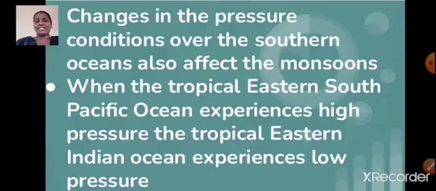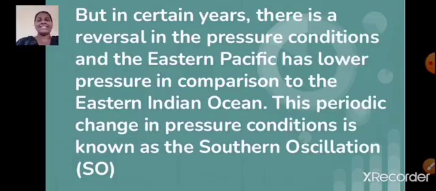Changes in the pressure conditions over the southern oceans also affect the monsoons, isn't it? When the tropical Eastern South Pacific Ocean experiences high pressure, the tropical Eastern Indian Ocean experiences low pressure. Okay, we have learnt about this, isn't it, students? But in certain years, there is reversal in the pressure conditions, and the Eastern Pacific has lower pressure in comparison to the Eastern Indian Ocean. And this periodic change in pressure conditions is known as the Southern Oscillation.